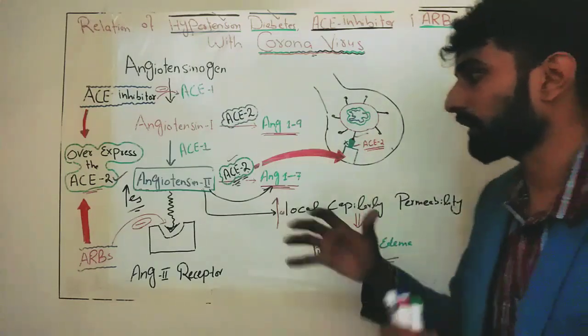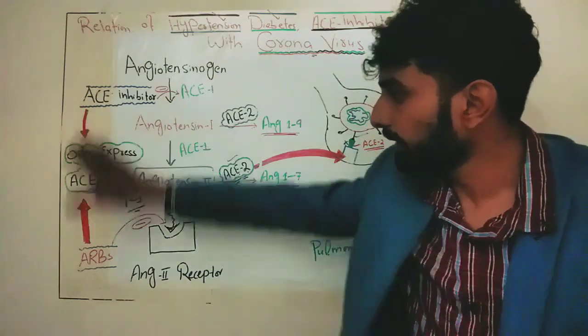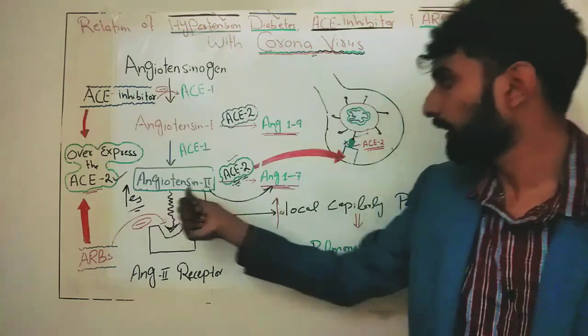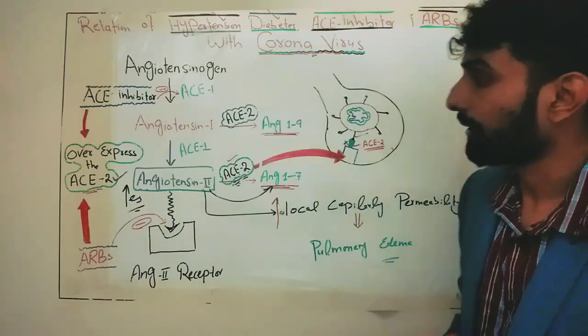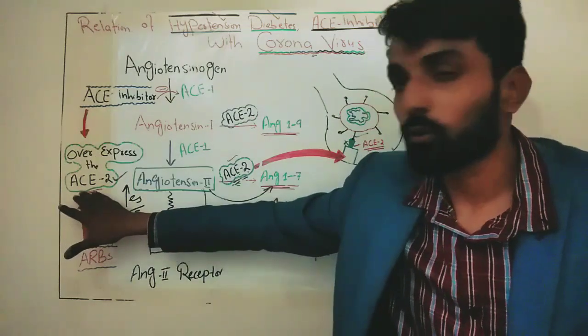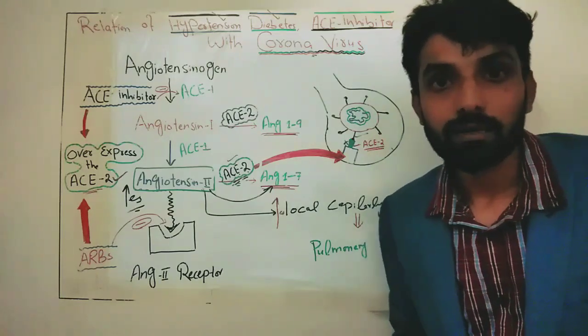So now there is a confusion. Either we should take ACE inhibitors and ARBs so that we can convert angiotensin 2 into angiotensin 1 to 7, or we should stop ACE inhibitors so that the ACE2 enzyme does not express and this virus cannot get into our cell.